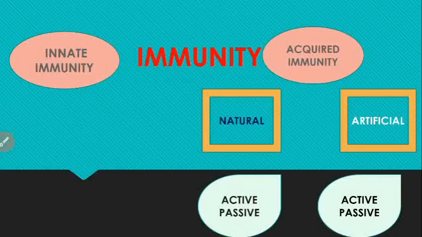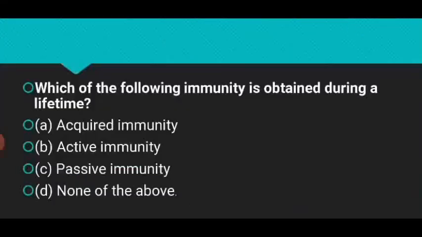So this is the basic difference between artificial and natural immunity, or we can say active and passive immunity. So let's solve some questions so we get a better idea.